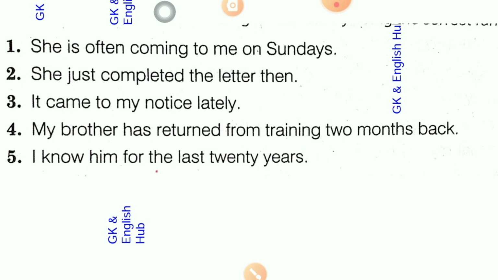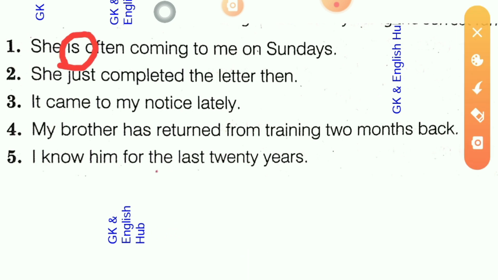The first sentence of this lesson is: "She is often coming to me on Sundays." Here the auxiliary "is" is followed by a progressive verb, "coming".